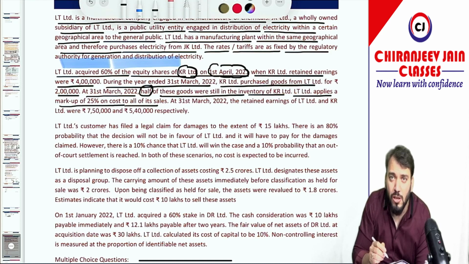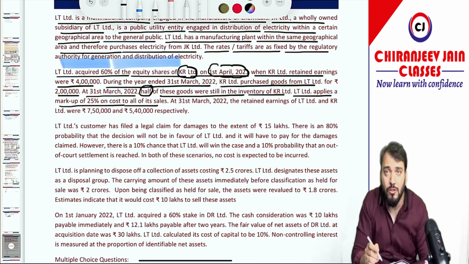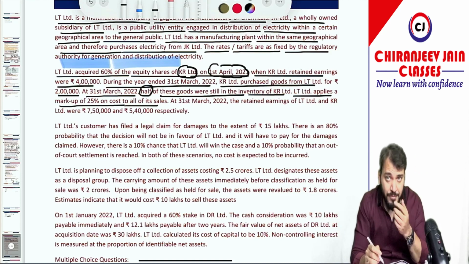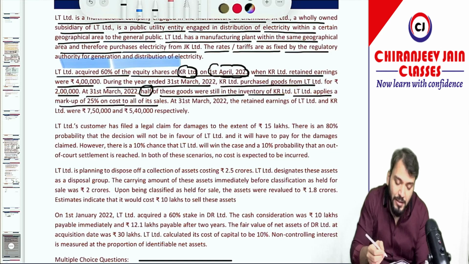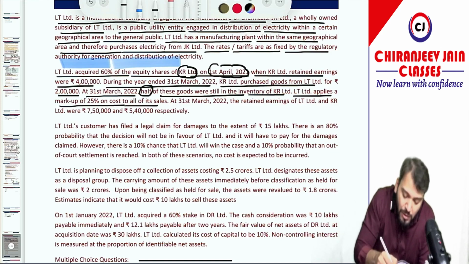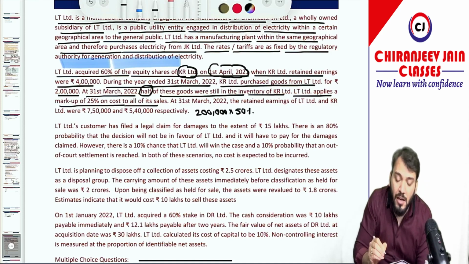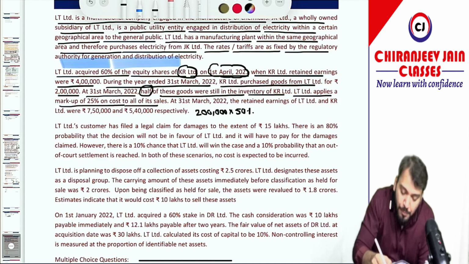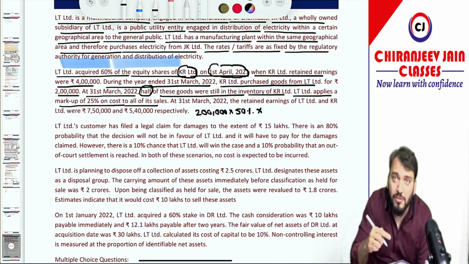So of course it is a question of calculation of unrealized profit because it is a downstream transaction. In the stock of KR Limited there will be profit of LT Limited, correct? So what will be the profit? You can see 2 lakh is the total stock. Out of that, 50% is the unsold stock, and the profit margin given is 25% on cost.